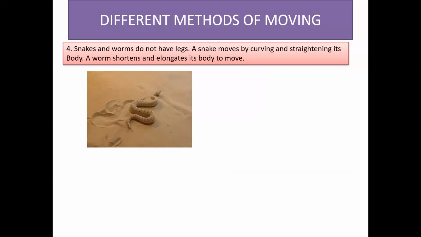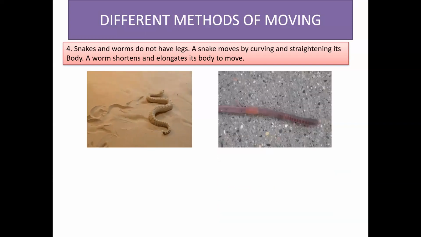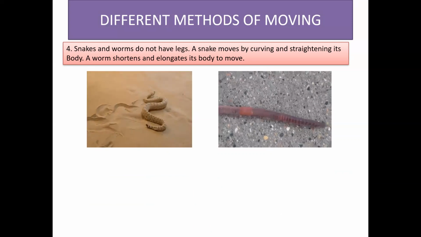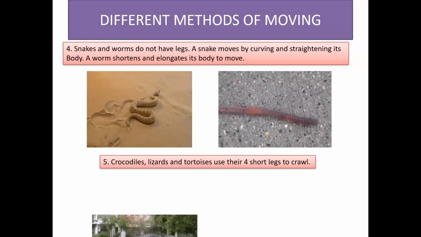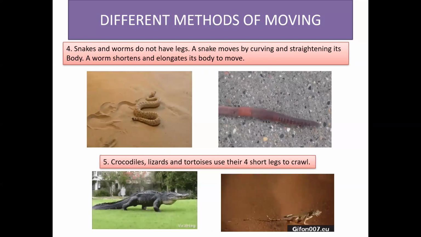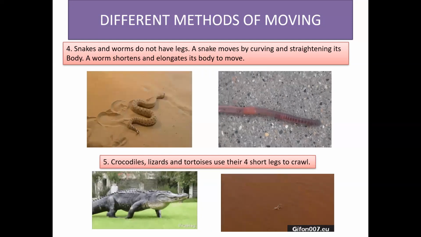Snakes and worms do not have legs. A snake moves by curving and straightening its body. A worm shortens and elongates its body repeatedly to move. Crocodiles, lizards, and tortoises use their four short legs to crawl.